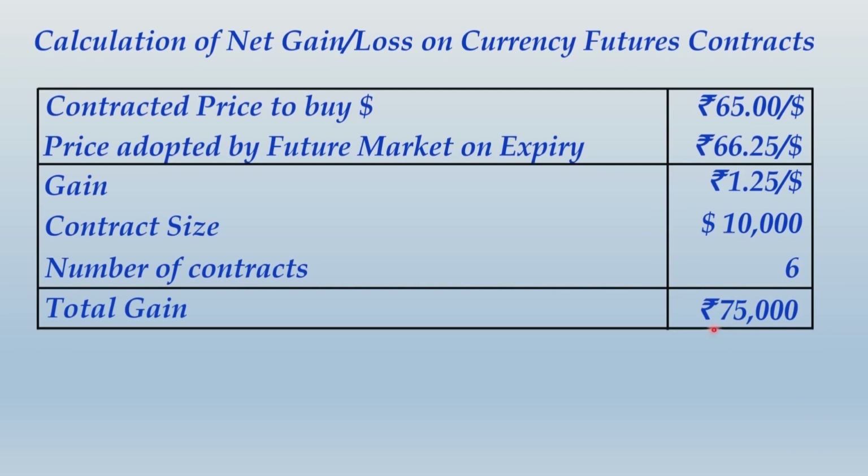Now what will happen to this rupees 75,000? Whatever margin you have deposited, on that margin this gain of rupees 75,000 will be added. So please take note of this as well and then we move ahead.